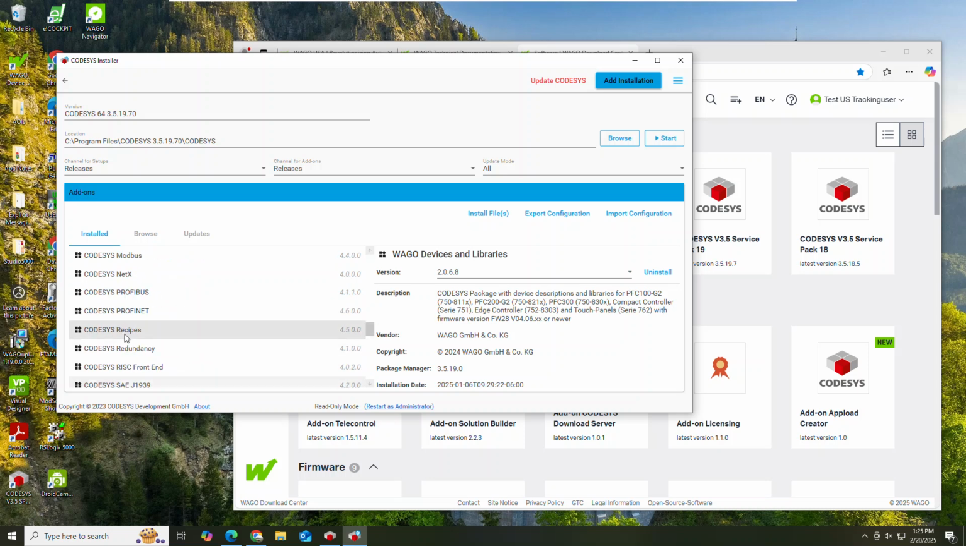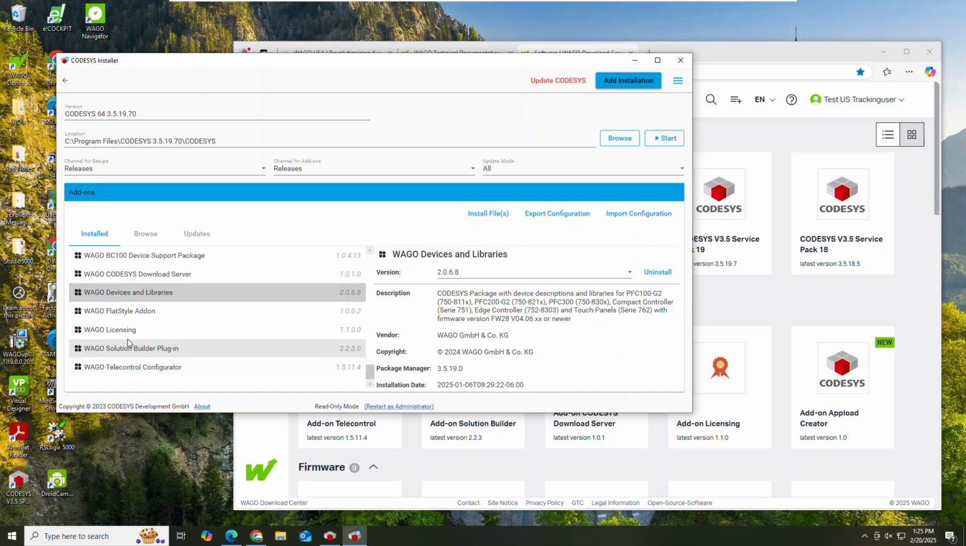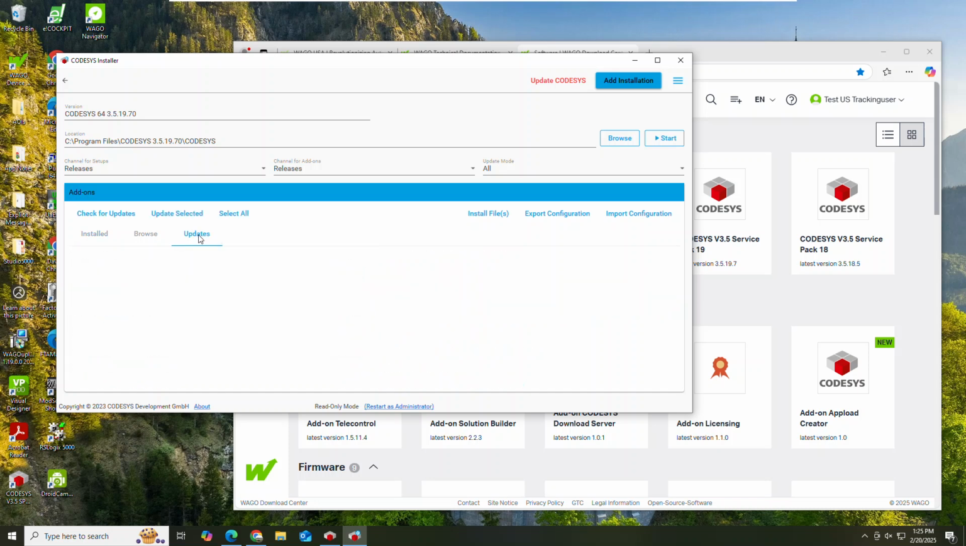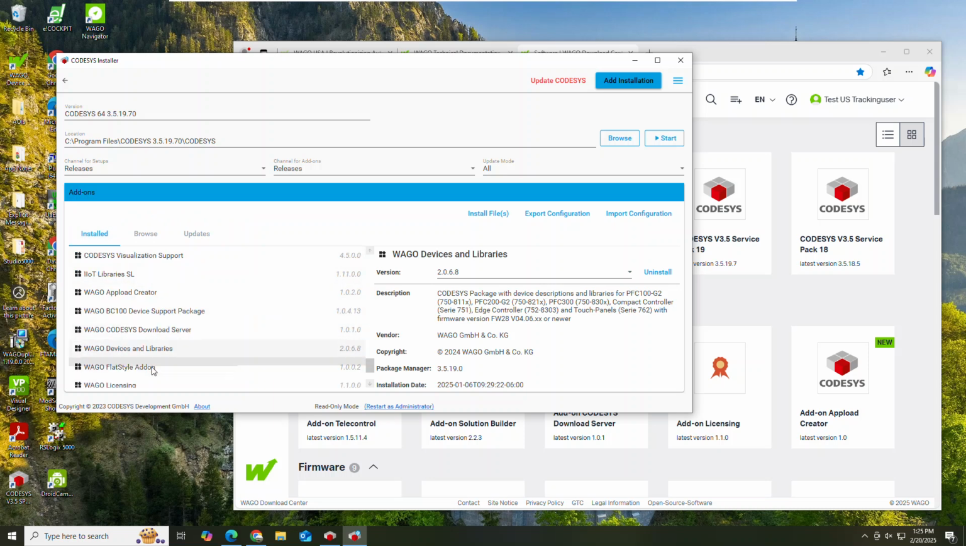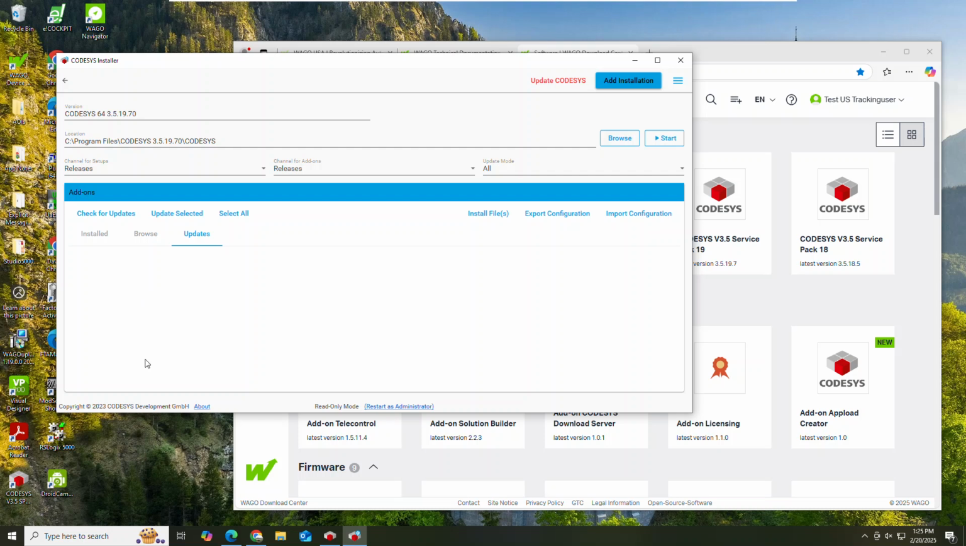So these are all the modules or packages that you have installed in your CODESYS, and if you click on the updates, any of those updates will be shown here, and you can update those items. Keep in mind that the updates only show the CODESYS. All the WAGO stuff will not be shown here. You will have to manually install them.